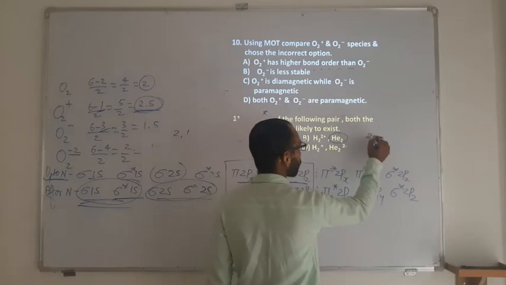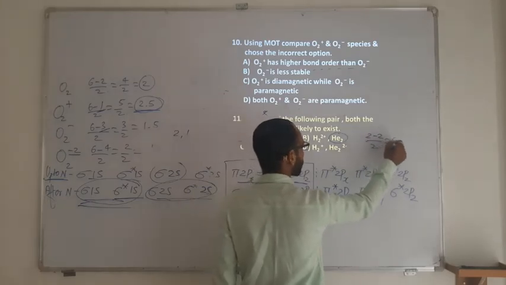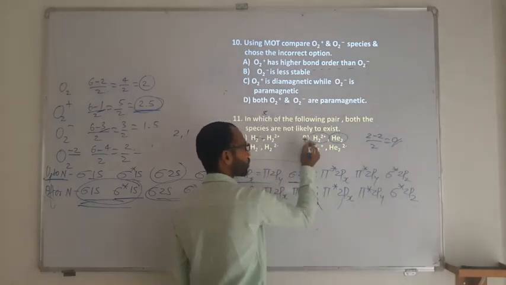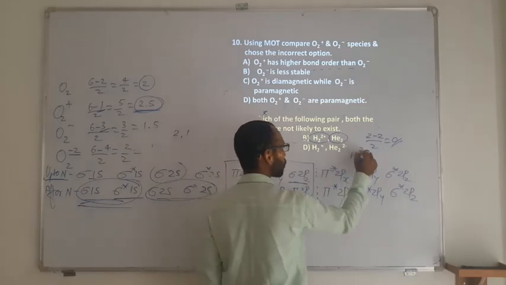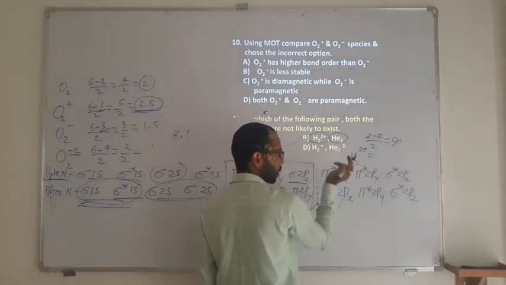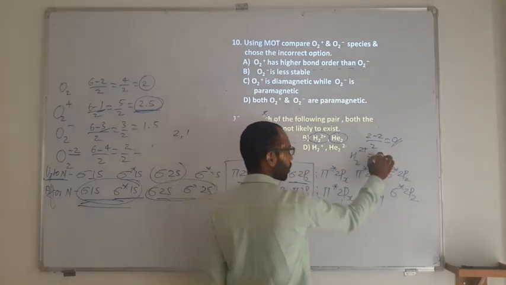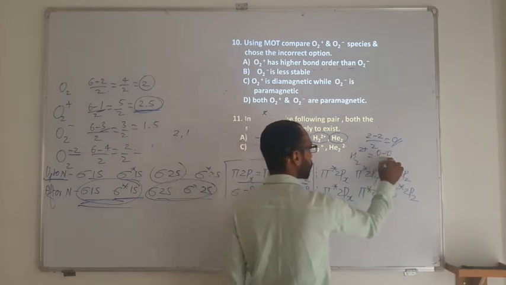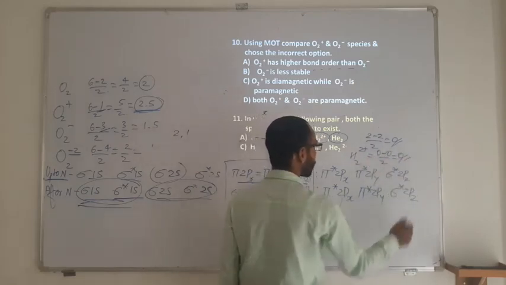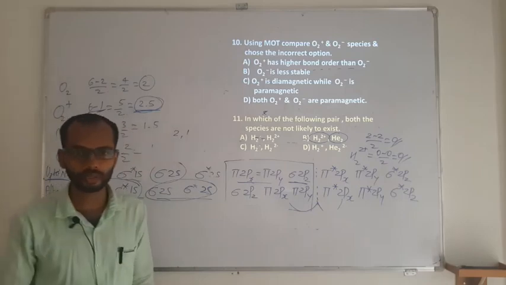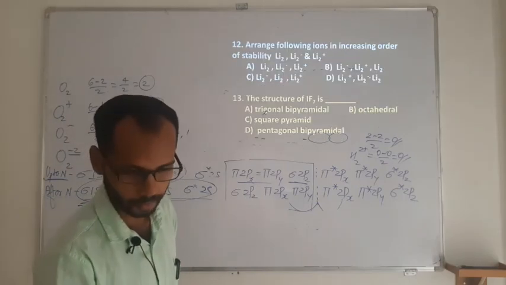He2 means what? 2 bonding, 2 antibonding divided by 2. So it is going to be 0. Even He2 2 plus. Hydrogen has 1 electron, so both electrons have been lost. So it is going to be 0 minus 0 divided by 0. Therefore they are not going to exist there.